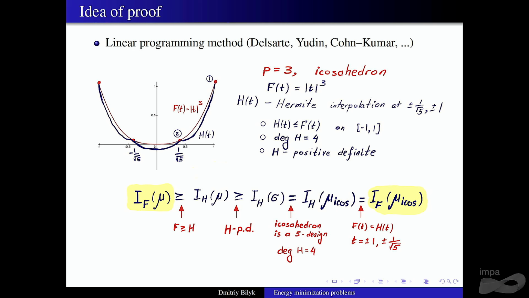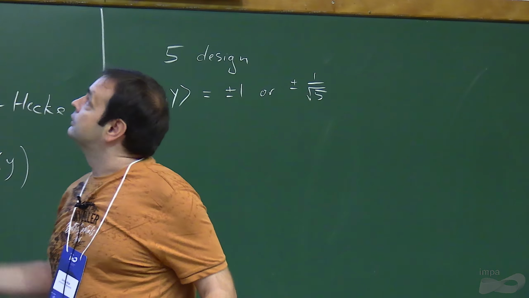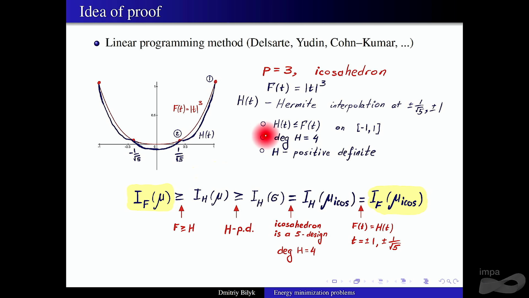So I use 3 data points, and since it's even polynomials, I get a polynomial of degree 4, right? Constant term square in degree 4, which is cool because this is a 5 design. So that's nice. Okay, so I have these properties. I get a polynomial of degree 4. It lies below f. It matches f at those points that are important.